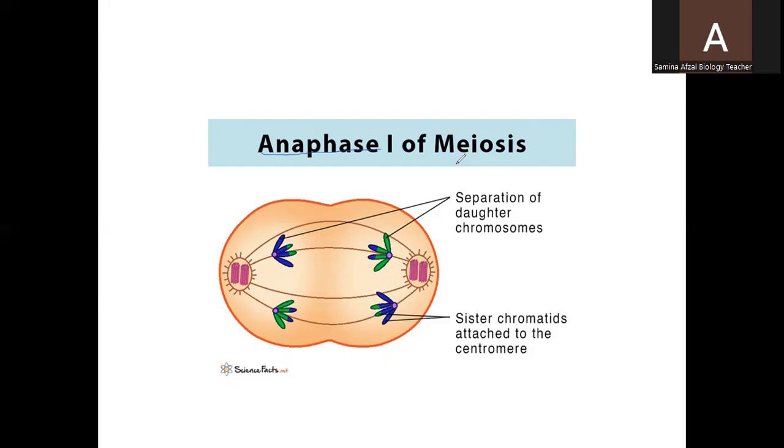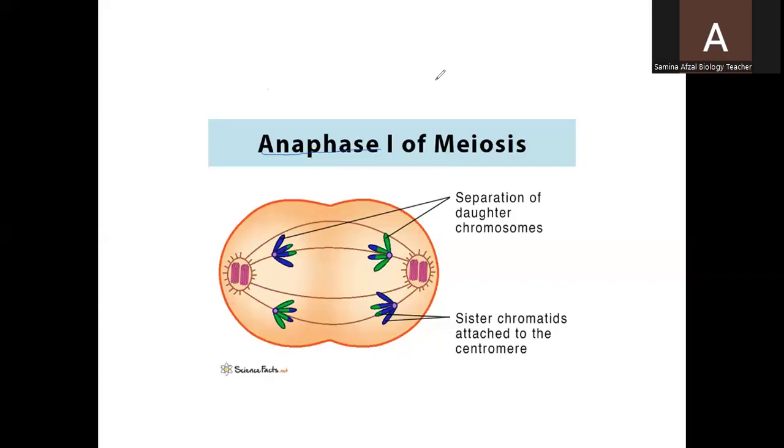The blue chromosomes have some of the part of the green, and green will have some of the part of the blue. Same is the case on both sides. So they are moving towards the opposite poles, as the spindle fibers are pulling them towards opposite poles, and in the anaphase they get separated from each other.